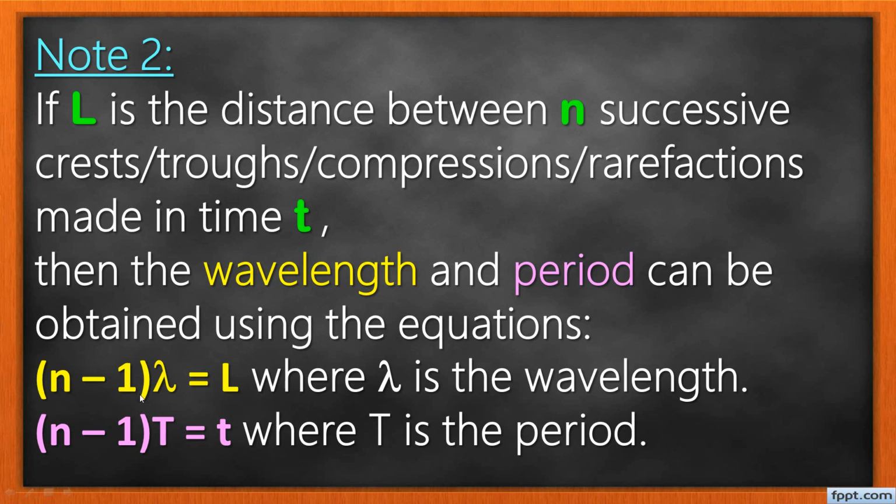Remember, n − 1 represents the number of cycles. (n − 1) times the wavelength gives you the total length of those cycles, and (n − 1) times the period gives you the total time taken to make those cycles. Just think about this. It's very basic. You can put these two equations in your mind.